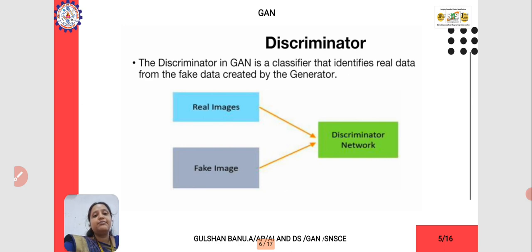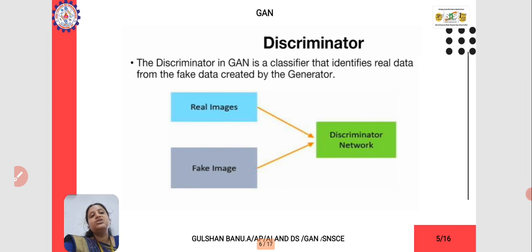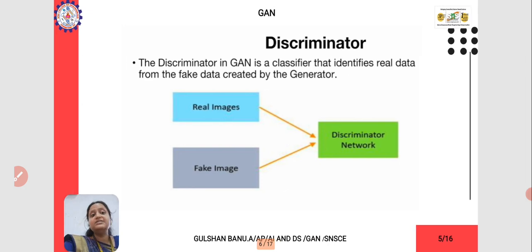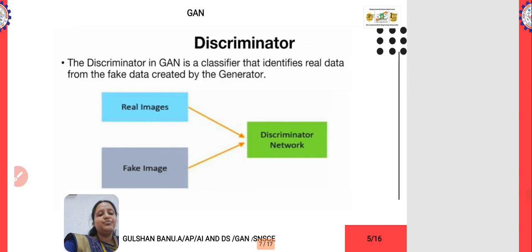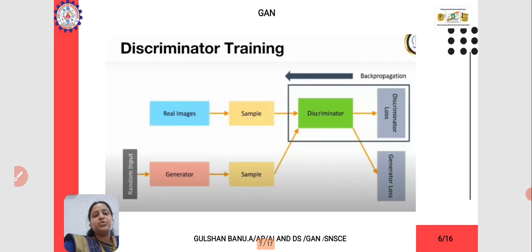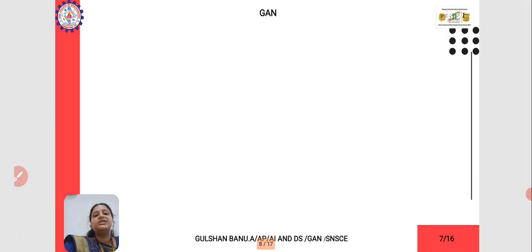Say, for example, as a practical example, the face detection used in different kinds of Apple mobile phones is one of the discriminator processes. Now this is what the discriminator is. The discriminator will work with different kinds of processes. It will back propagate, or it will give a negative value, if the value is false.